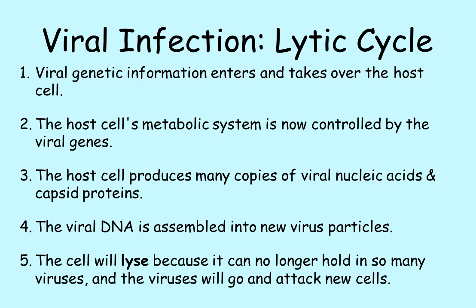Viral reproduction, which is really infection, is a much more complex process than binary fission. There are two cycles in viral infections, the lytic cycle and the lysogenic cycle. All infections begin with the viral genetic information commandeering the host cell. Some viruses, like the T4 bacteriophage, have capsid proteins that will bind to the host cell surface and will inject DNA into the host cell through its shaft. Viruses that have viral envelopes will bind their glycoproteins to the surface receptor proteins of the host cell and will trick the host cell into bringing them in.